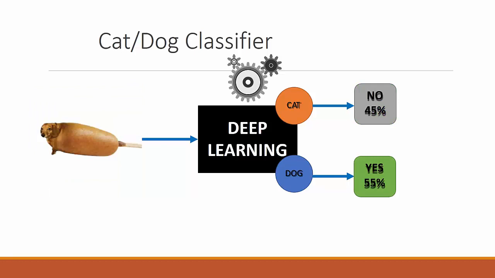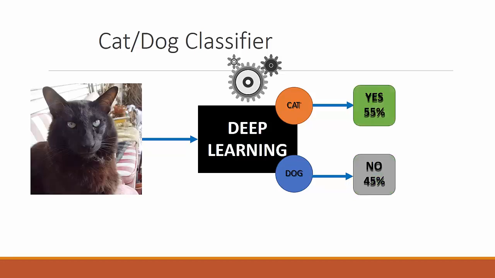If we have a distorted image of a dog and it says 55% chance it is a dog, we can say that the image is not very clear. In a similar way, for an image which does not show a cat very clearly, it will say there is a 55% chance that it is a cat.